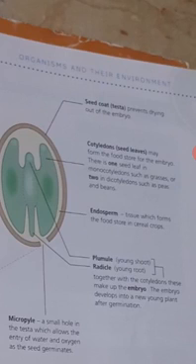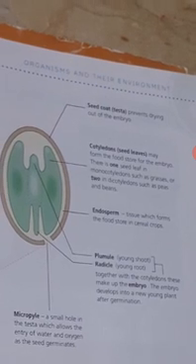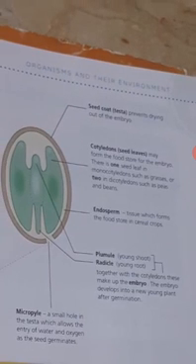It actually prevents the seed from drying or from harsh conditions, and it protects the embryo that is present inside. It protects the embryo from harsh conditions, dry conditions, or very intense sunlight. This seed coat is also known as testa. The scientific name of the seed coat, in biology, is testa.